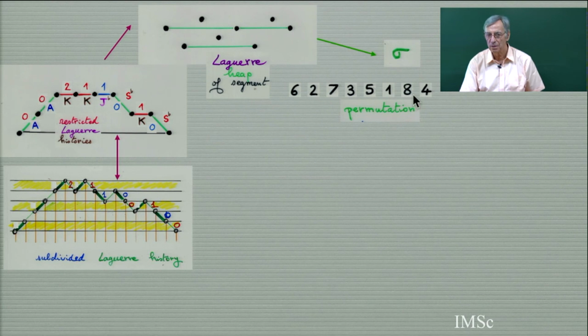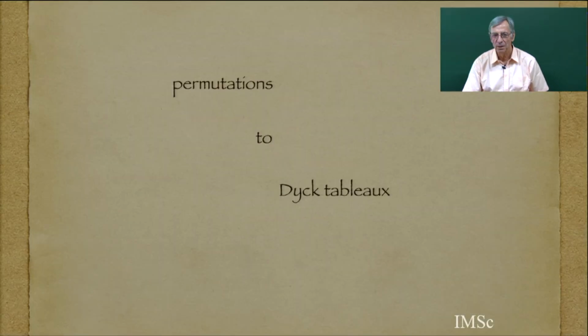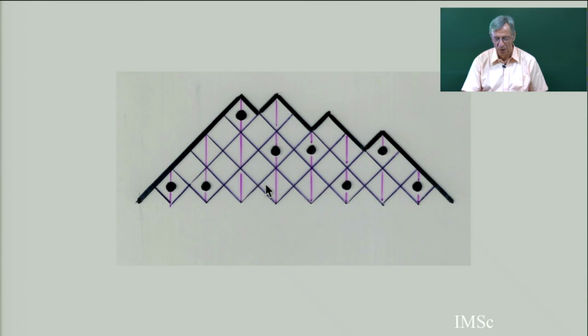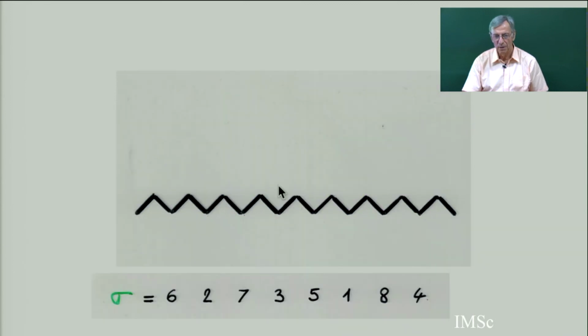So I take this permutation, the same, and this is a Dyck tableau. I take the same permutation, 6, 2, 7, 3, 5, 1, 4, and I'm going to construct a Dyck tableau. So I take the 1, I start with this broken line. So the 1, I put the 1 here, the 2 is on the left.